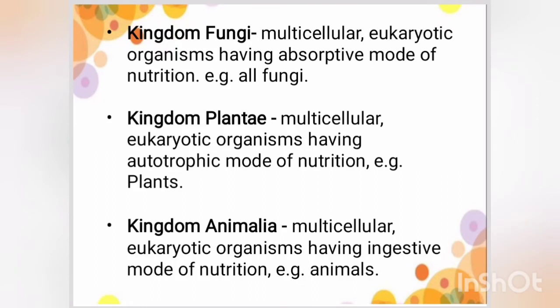The third is kingdom Fungi: multicellular eukaryotic organisms having an absorptive mode of nutrition, example all fungi. The fourth one is kingdom Plantae: multicellular eukaryotic organisms having an autotrophic mode of nutrition, example plants. And the fifth one is kingdom Animalia: multicellular eukaryotic organisms having an ingestive mode of nutrition, example animals.